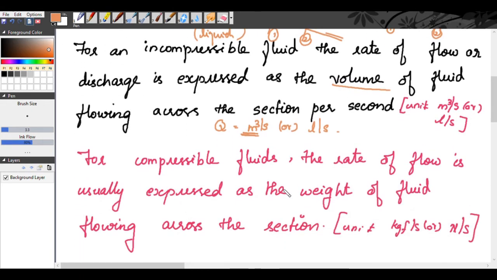For compressible fluids, that means air, in general gases, the rate of flow is usually expressed as the weight of the fluid flowing across the section per second. So the unit is expressed as kilogram force per second or Newton per second, because it is weight per second.